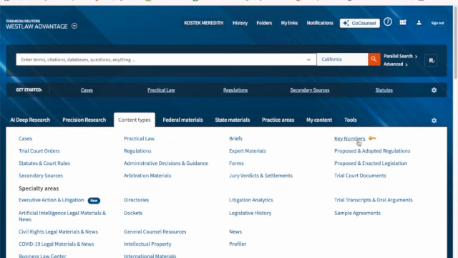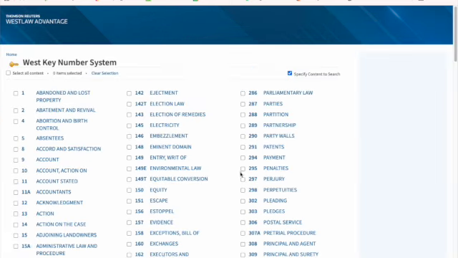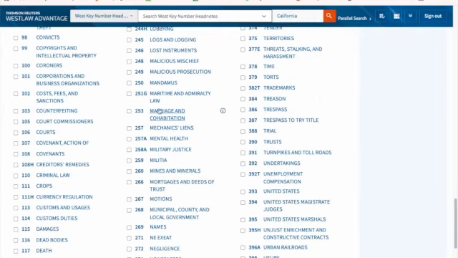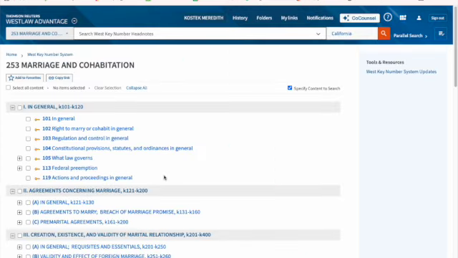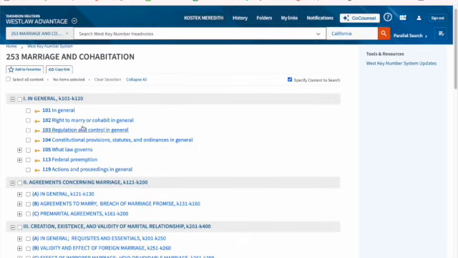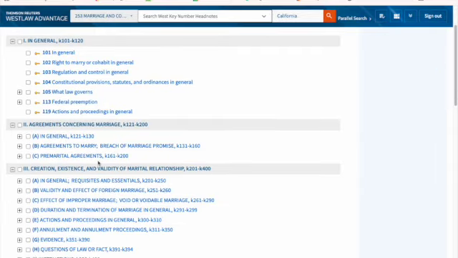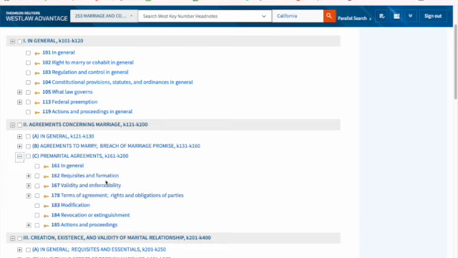Here I am in Westlaw, key numbers, marriage and cohabitation, key 253. And then I look through the list for things that sound right. So here are agreements concerning marriage, and premarital agreements is key 161 through key 200. So I'm going to select that.